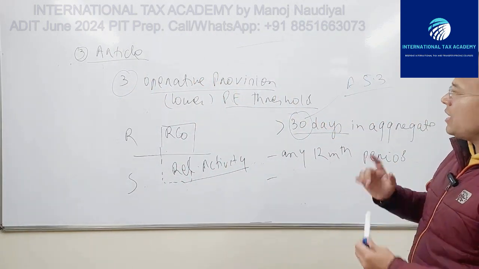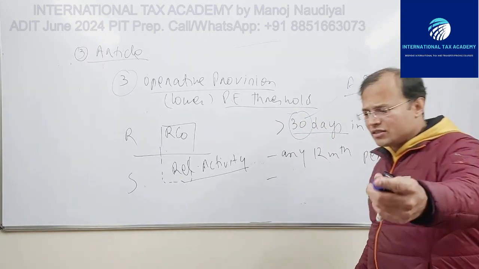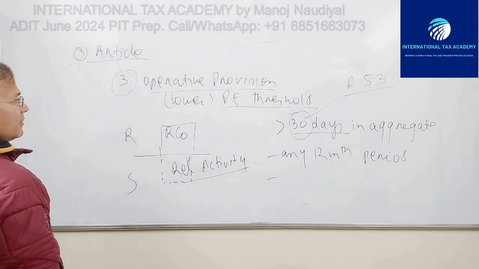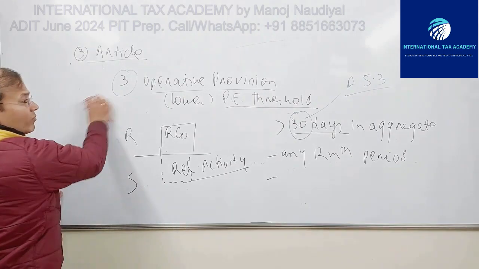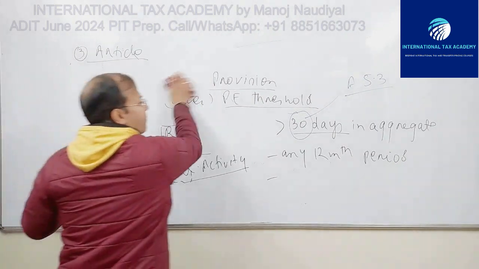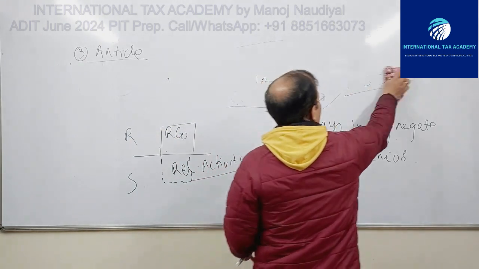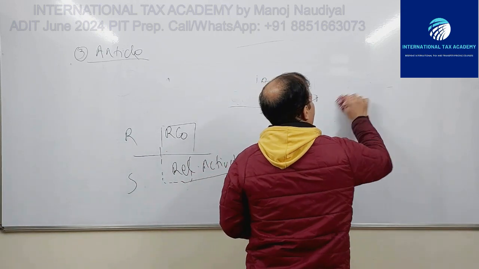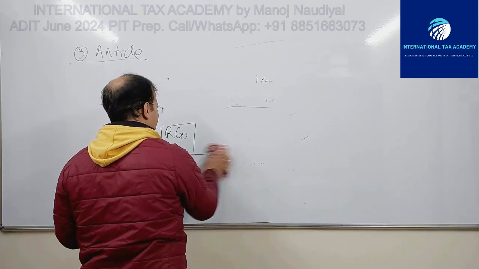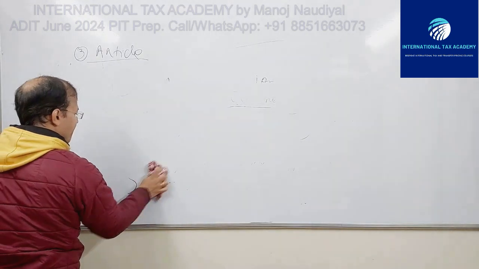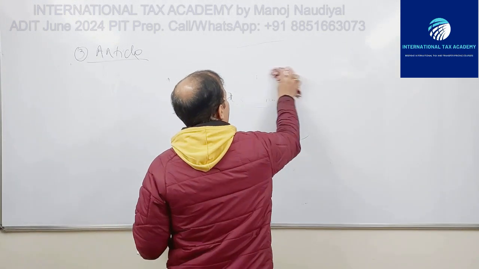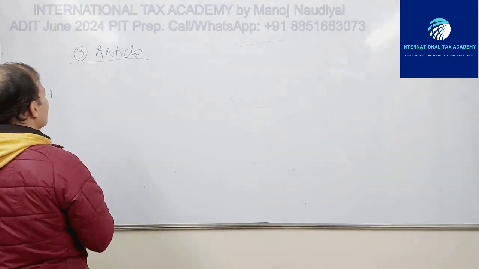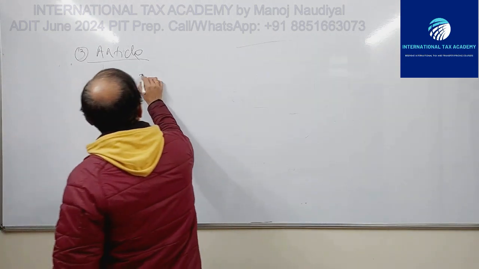Right. And the last provision, that is the last paragraph, is the taxation of gains. So the fourth paragraph is taxation of gains.